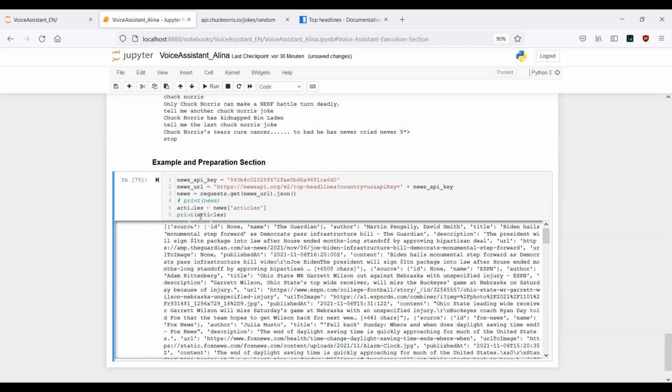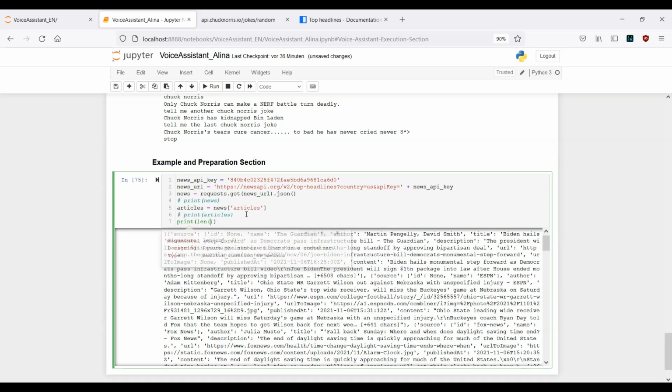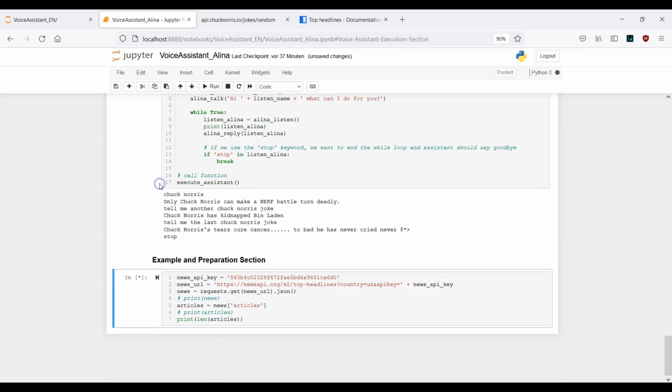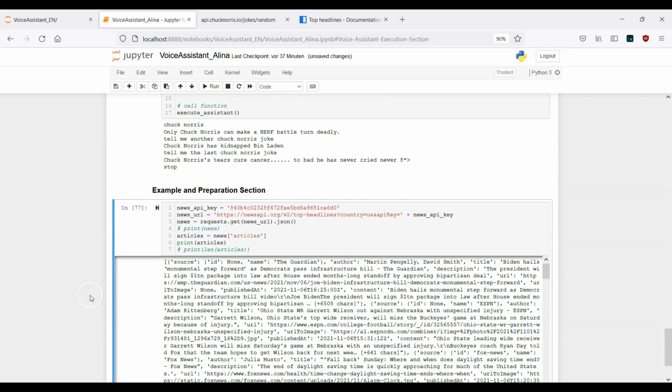What we also can do here right now is check how many articles we actually have. So now I want to print out the number of the articles. So make use of this length function. Let's print it out and run the cell. And you see here, all in all, we have 20 results. Now I can comment this out again, and I want to get back the articles.